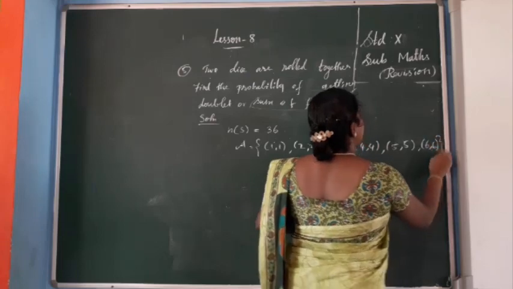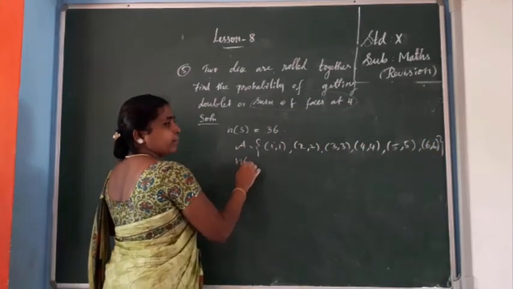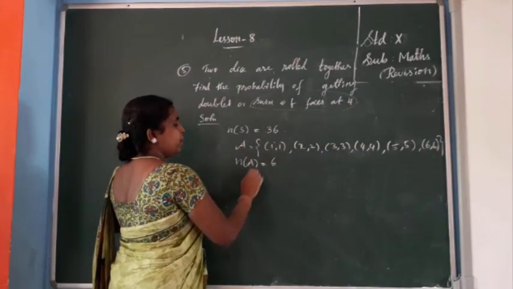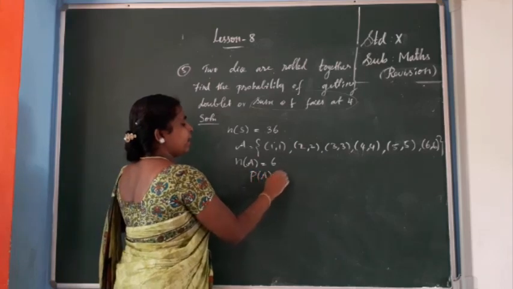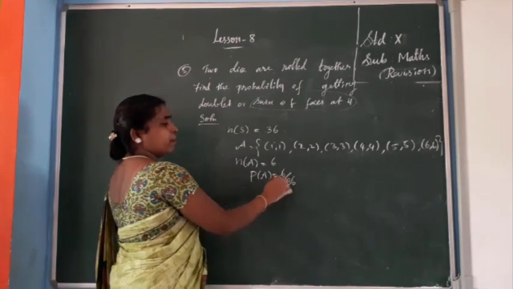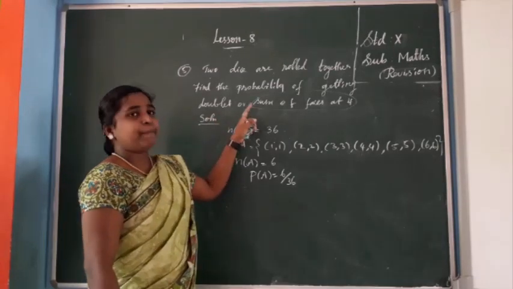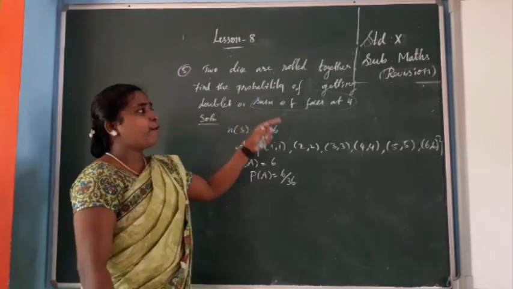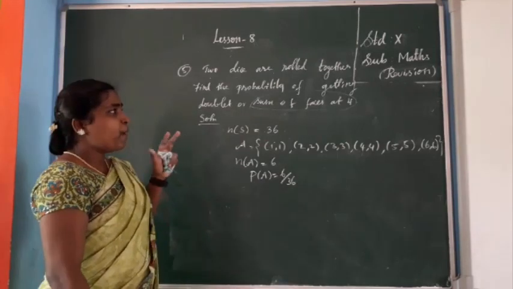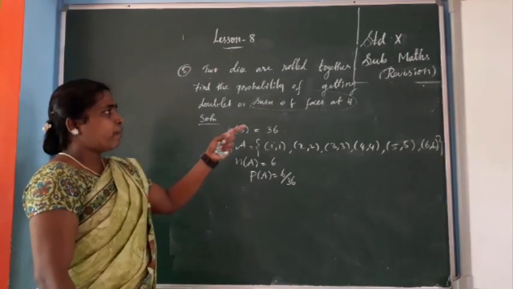So this is the A. Then you want to write n of A. N of A equal to 6. P of A equal to 6 by 36. So no need to simplify. Okay. Next, finally we can simplify. Second, B be the event of getting sum of faces as 4. So sum of faces is 4 means only 4 is needed.